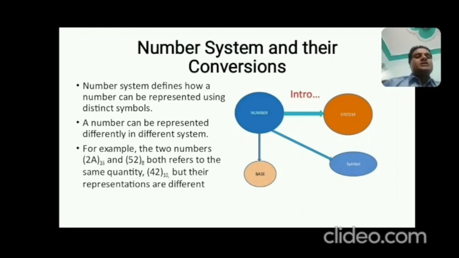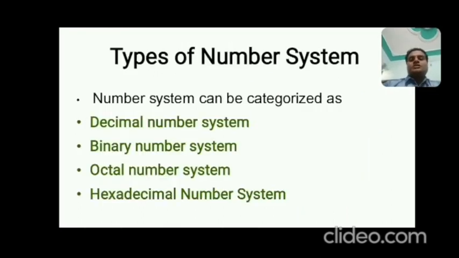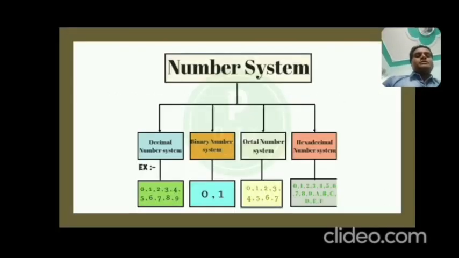So come to the next slide. Now that is types of number system. There are four types of number system: decimal number system, binary number system, octal number system, and hexadecimal number system. So dear students, we will explain one by one. Before explaining the types of number system, just know what are the values of the different number systems.